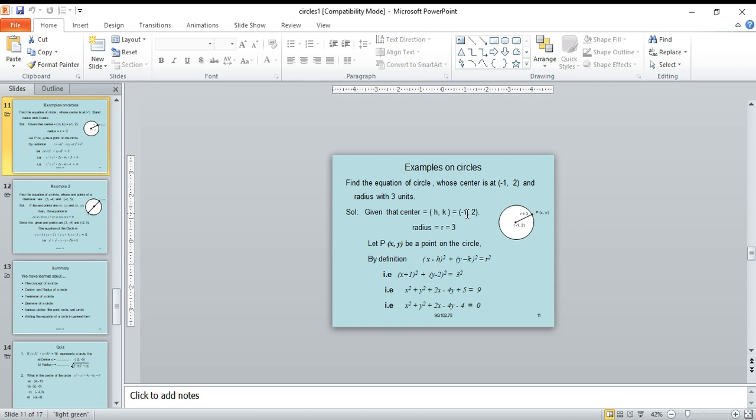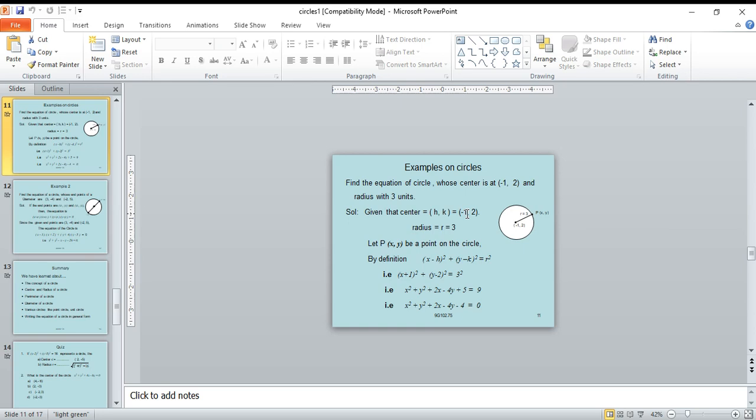Let P of x comma y be a point on the circle. By definition, x minus h whole square plus y minus k whole square equal to r square. That means x minus of minus 1, that is x plus 1 whole square, plus y minus 2, that is y minus k, whole square equal to r square, here r equal to 3, so 3 square.